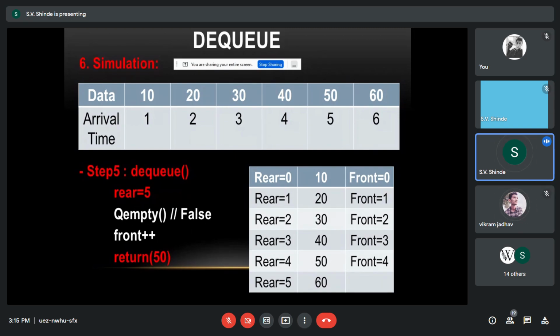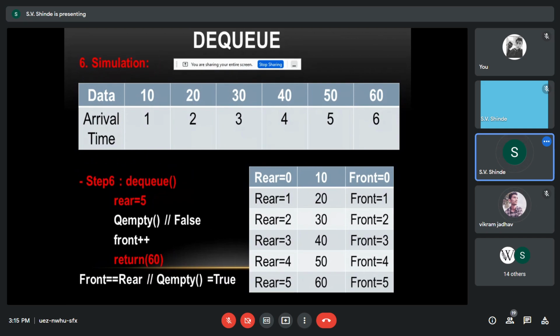Now the last step DQ, and you can see that rear is equal to 5, front is incremented, and now front equals rear, and it will return queue empty is equal to true. So after that, if you issue DQ, it will generate an error that the queue is empty, you cannot retrieve anything.